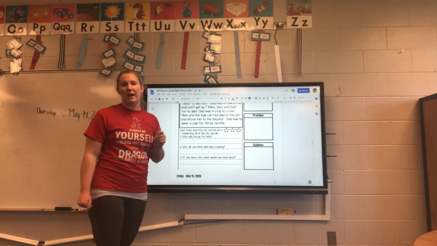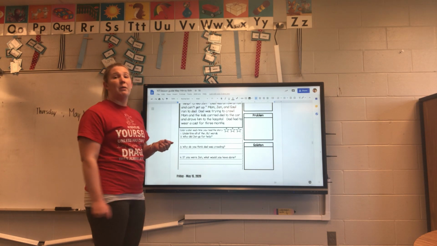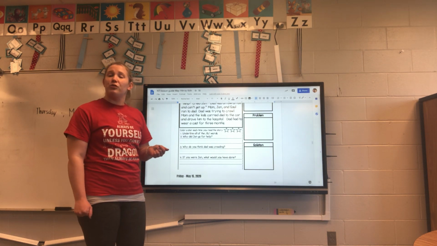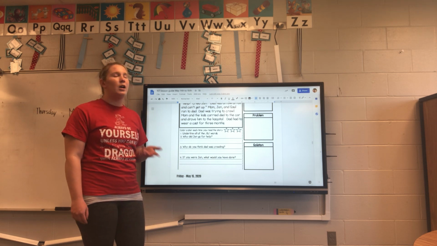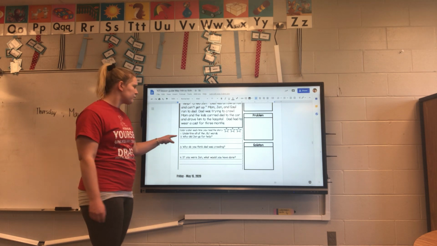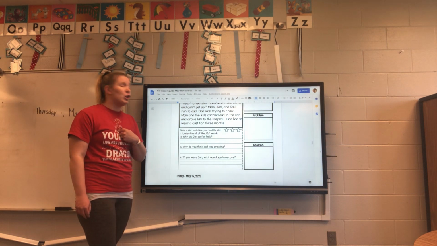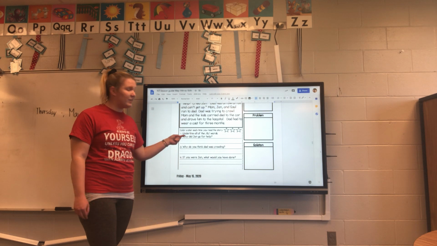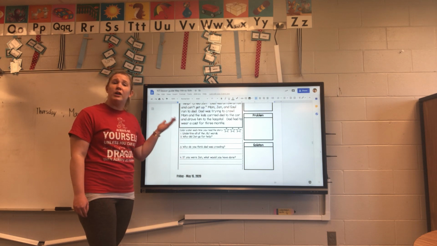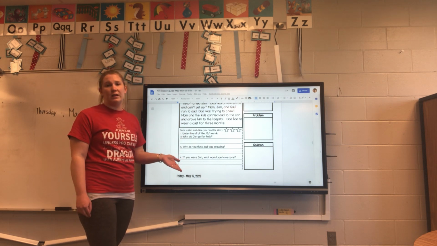It's not a very big passage, so it shouldn't take you very long. I will also read it to you just for some friends who might need that help. But if you're independent and you can read that alone, I would love for you to give it a try. But what I also like to do before I start reading a passage is start looking at the questions. It's just a good skill to have. That way I will know what I need to answer by the time I'm done.